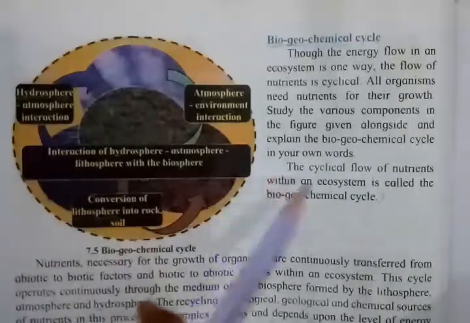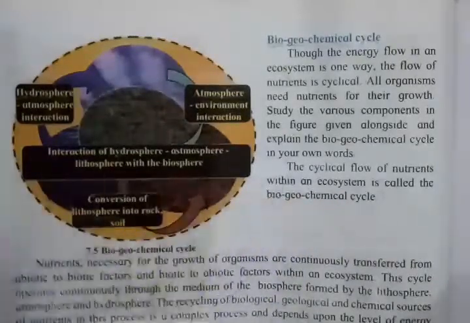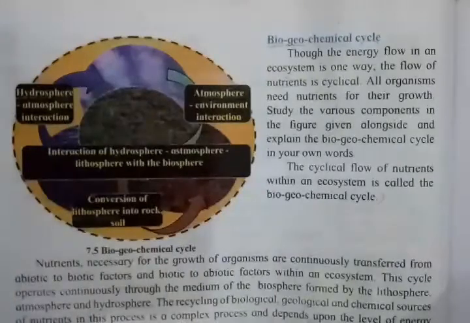And here the definition of biogeochemical cycle is also written: the cyclic flow of nutrients within an ecosystem is called as biogeochemical cycle. If you relate it with your food chain, then also you can easily get that the energy also goes on passing from one to other, and again back. It is a cyclic flow. The energy also goes on passing from one to other.